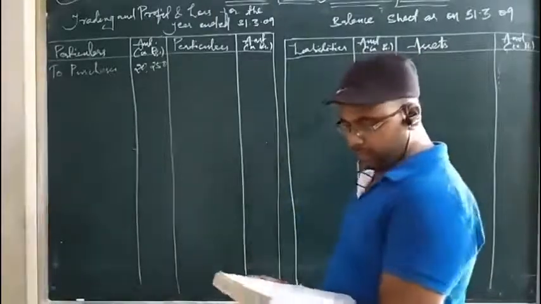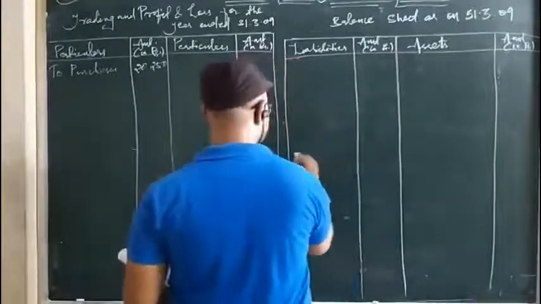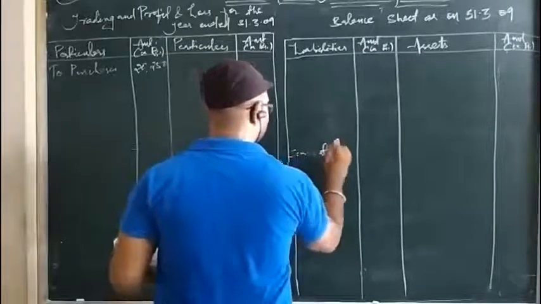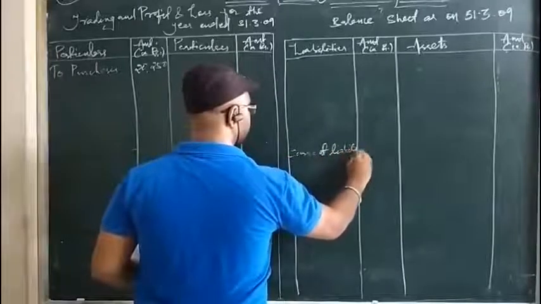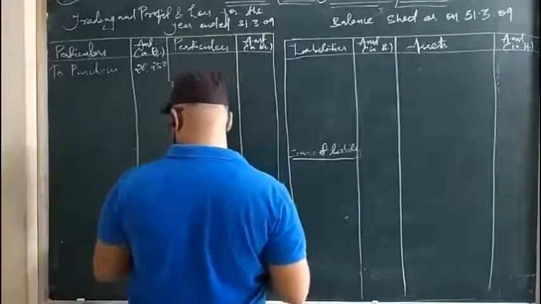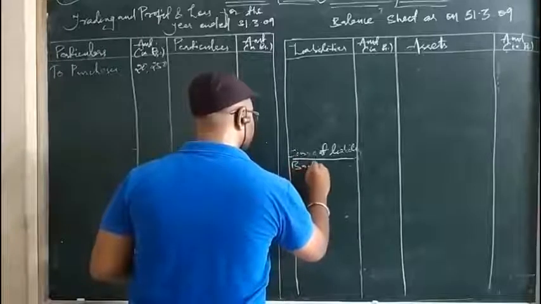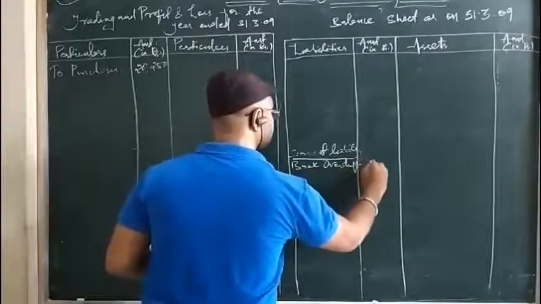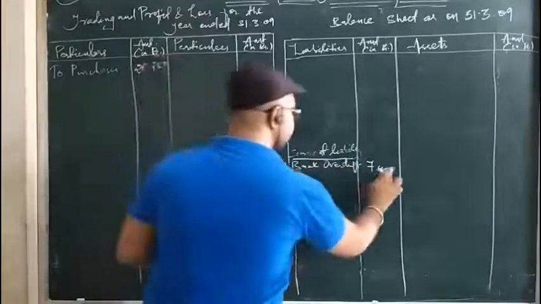So let us write here: bank overdraft is a current liability. Current liability, bank overdraft 7,000.